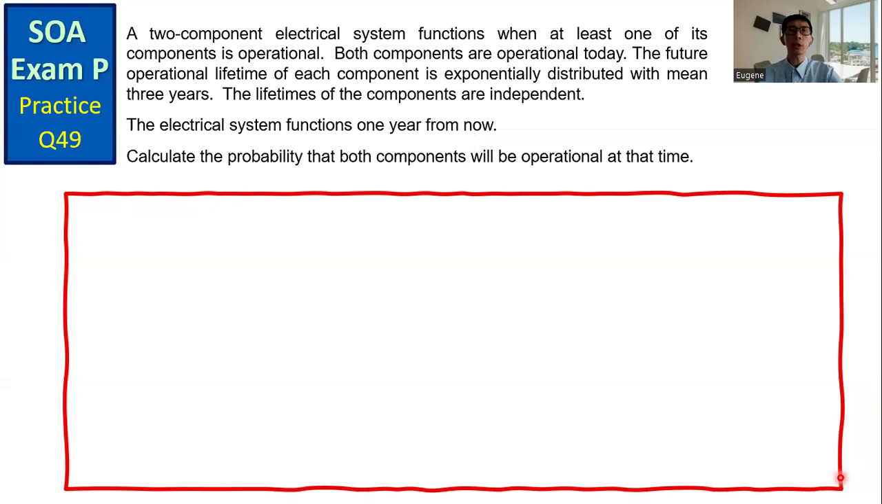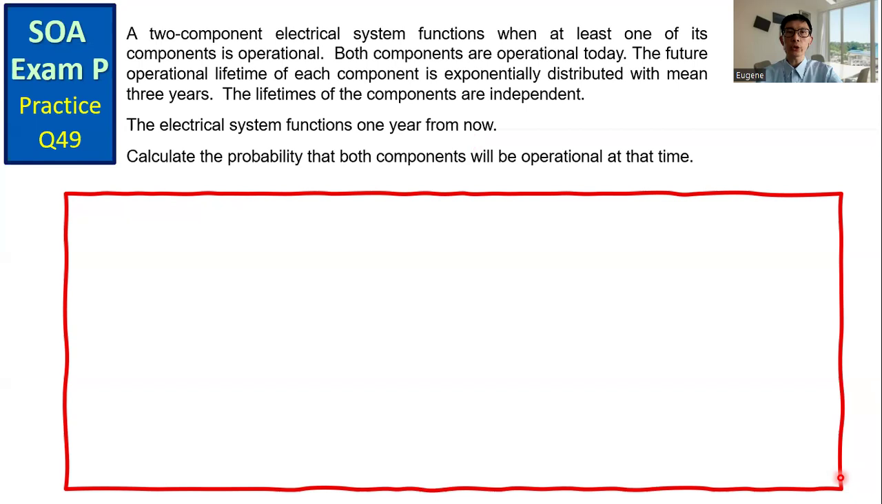SOA Exam P practice question number 49. A two-component electrical system functions when at least one of its components is operational. Both components are operational today. The future operational lifetime of each component is exponentially distributed with mean 3 years. The lifetimes of the components are independent.